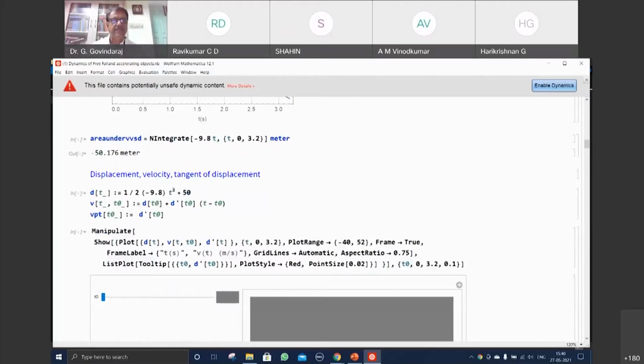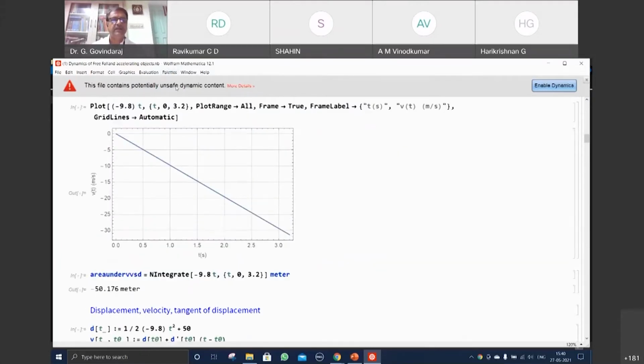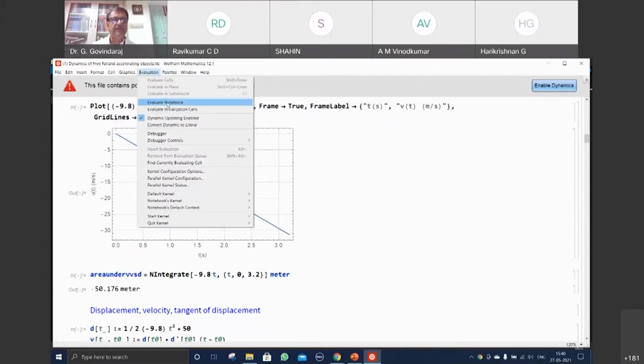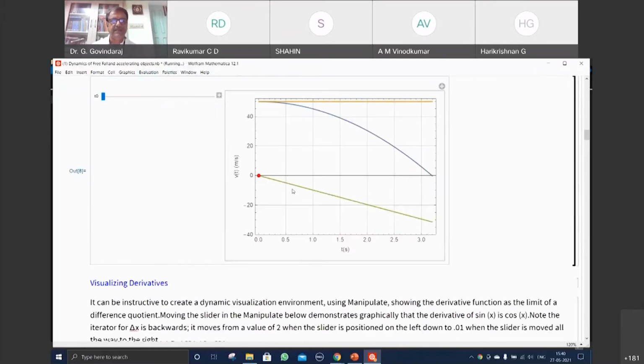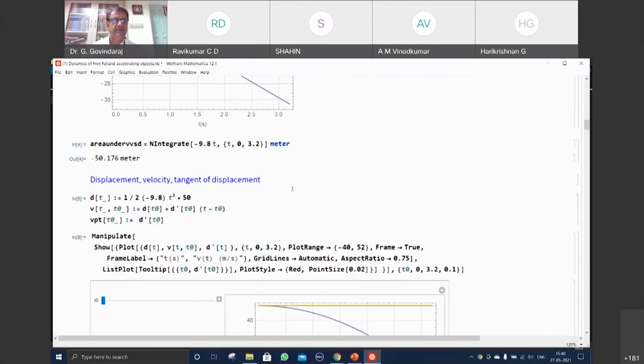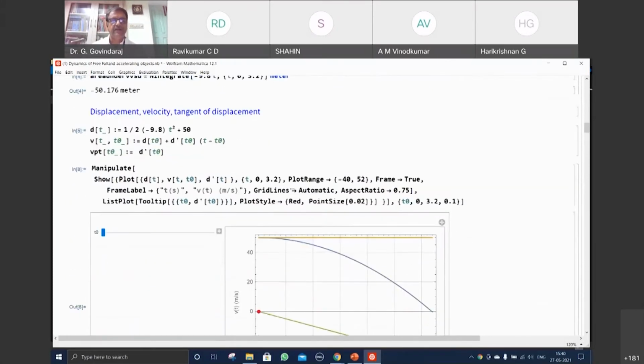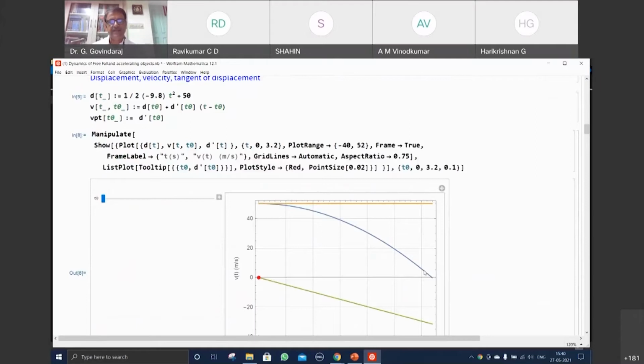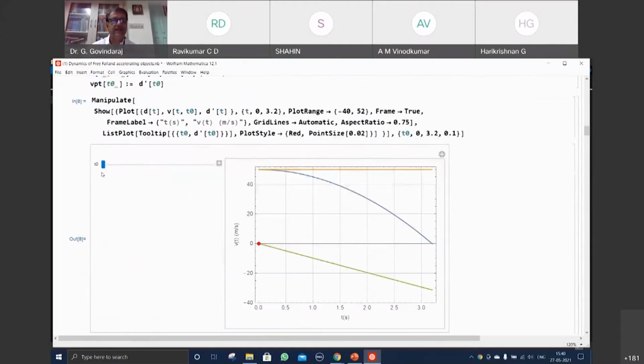Now I would like to visualize that. So maybe I will evaluate all of the statements, and that will be done automatically. Don't worry about that. So all the statements are being evaluated. Now I want to look at the path and the velocity of that, and the derivative can be seen here. It's going to be a straight line, because when you take the derivative of half t square, you get t. And you can find the slope at every point of it. That's going to be your velocity.